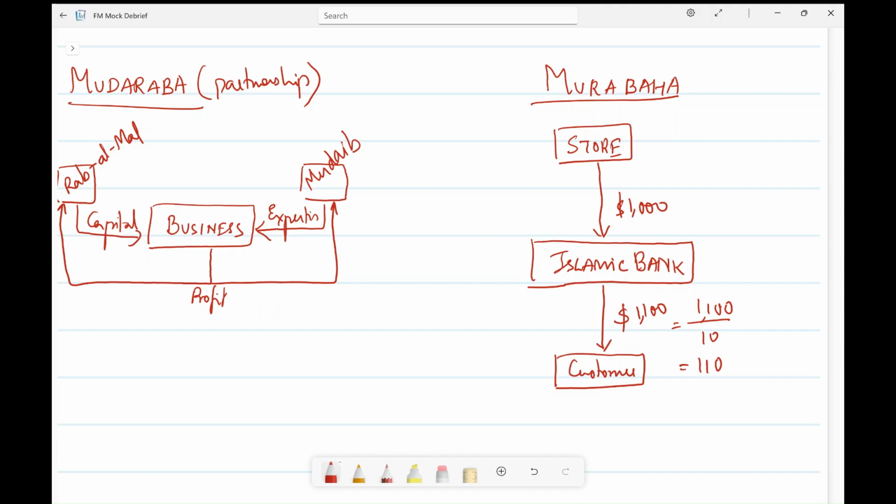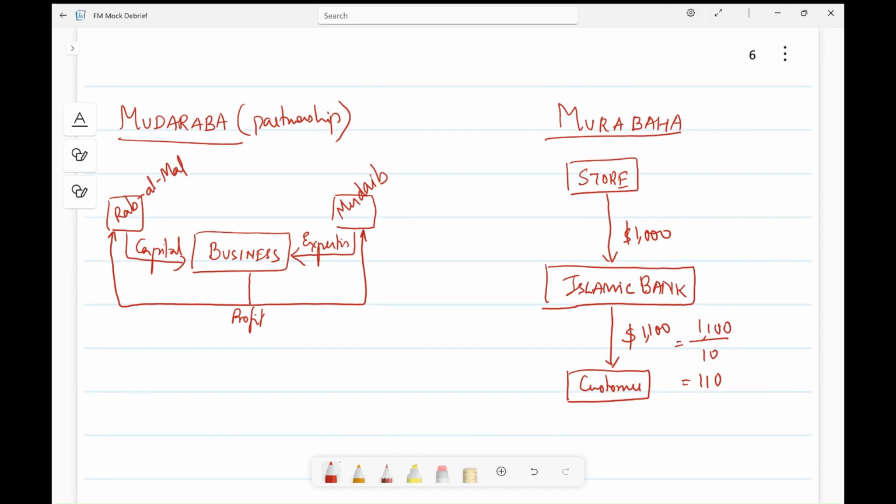So here the $100 the bank is making is actually not interest, rather it is the markup. It is like trading here. The bank is buying at a price and selling it for a higher price. The sale of the good is immediate against future installments. The buyer has full knowledge of the price and the quality. The buyer is also aware of the exact markup that he is going to pay for this convenience, and this markup is not time dependent.